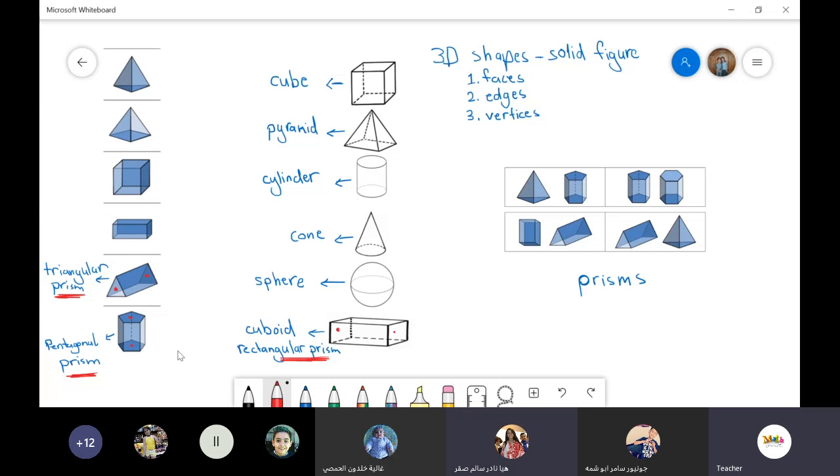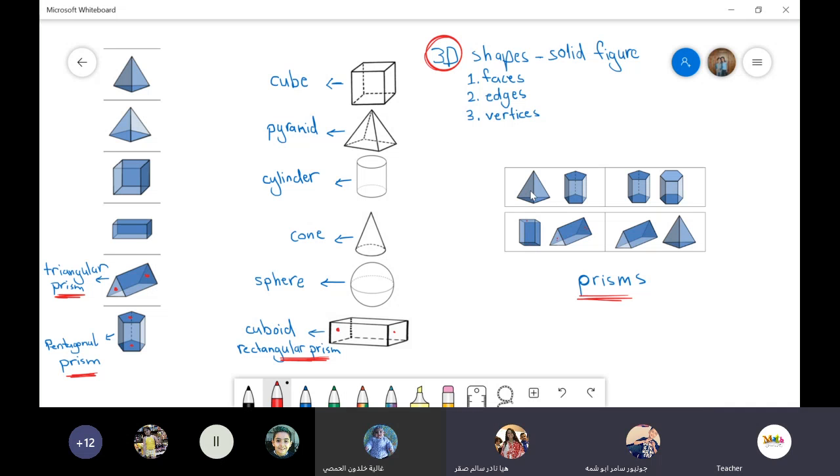That's why these three shapes, we call them prisms. We call them what? Prisms. So what does it mean, prism? When I say prism, it means it is a 3D shape, and the two ends are similar. The two ends are similar.